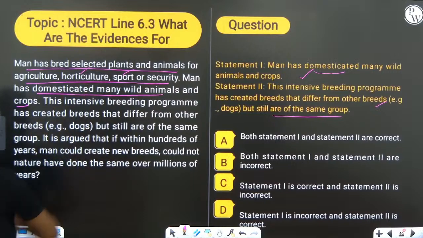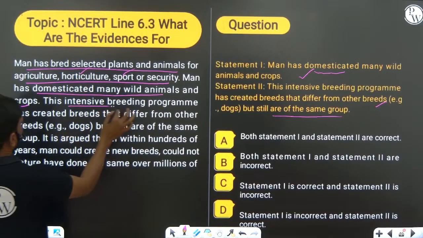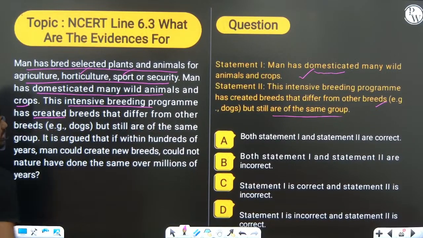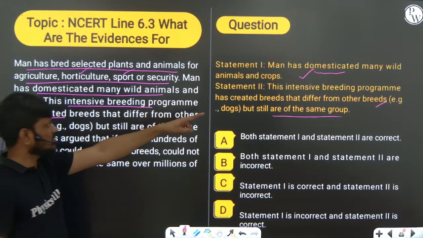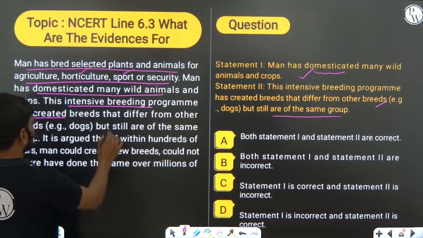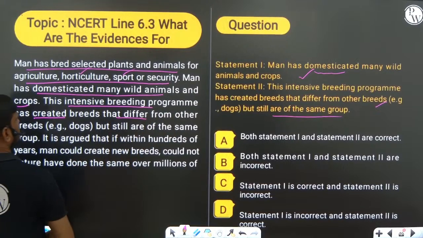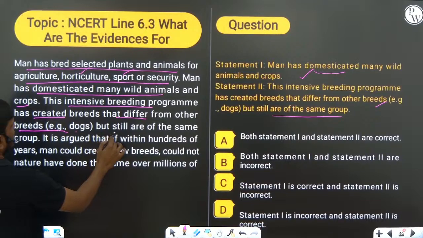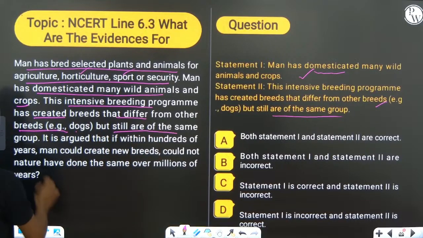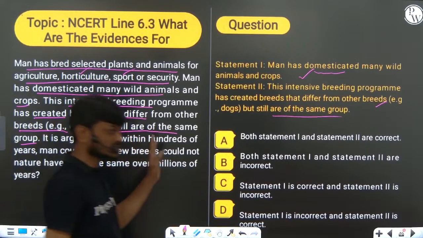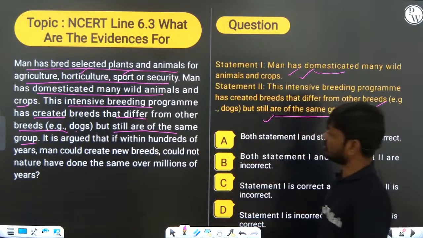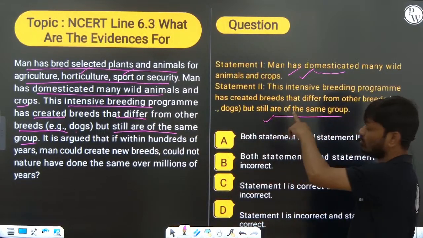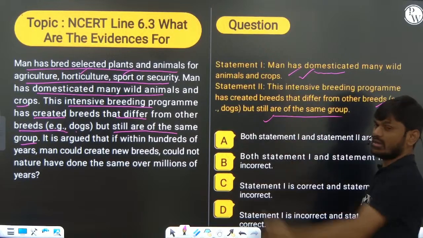So statement 1 is right. The intensive breeding program created breeds that differ from the other breeds. Yes, that differ from the other breeds. Example dog, but still are of the same group. So this is also NCERT. Both are right statements. Both are not in the same group, then this will be the wrong statement.